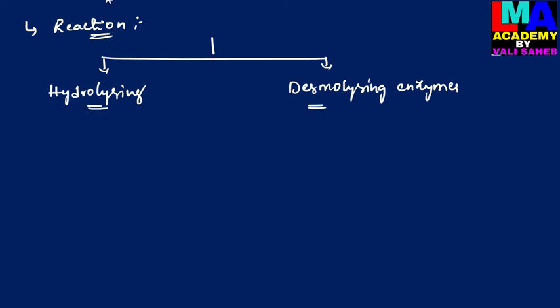So what are the hydrolysing enzymes and what are the desmolysing enzymes? The hydrolysing enzymes catalyze reactions in which complex organic molecules are converted to simple compounds by the addition of water. In the presence of water, complex organic molecules are hydrolyzed into simple compounds.